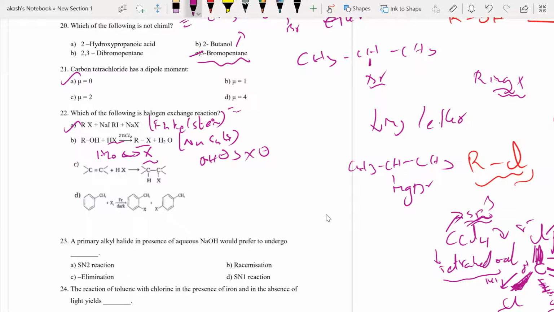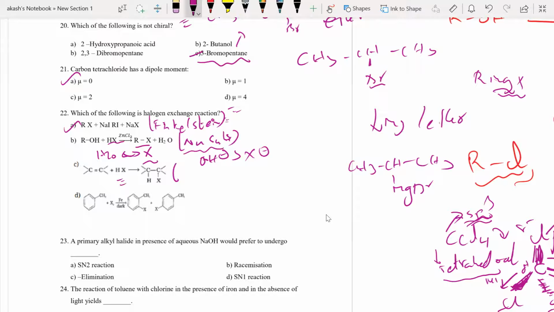Anyways, this is not halogen exchange. And option C, you check, I have a C double bond C and this HX getting added to this double bond. Can someone tell me the name? This is not a name reaction, but what is the type of reaction? Here we call it nucleophilic substitution, here also it is nucleophilic substitution.